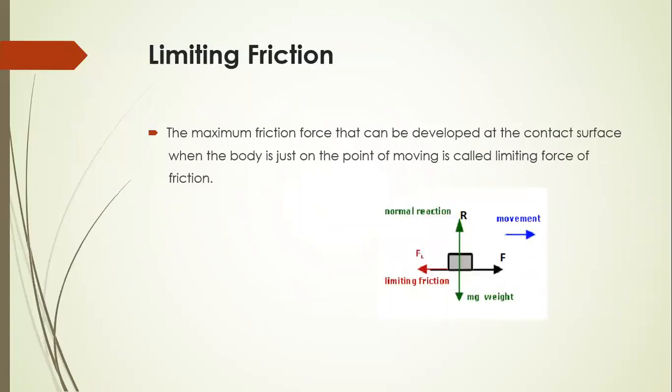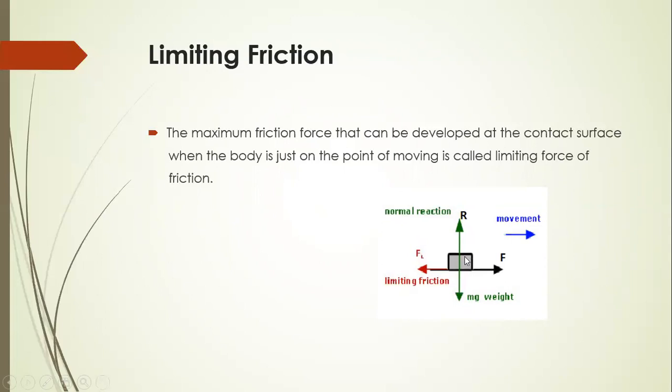Friction is very important. Limiting friction, the maximum frictional force that can be developed at the contact surface when one body is just on the point of moving, is called the limiting force of friction. Here, one body is placed on another body, and this is the applied force, R is the normal reaction, and this is the weight of the body.